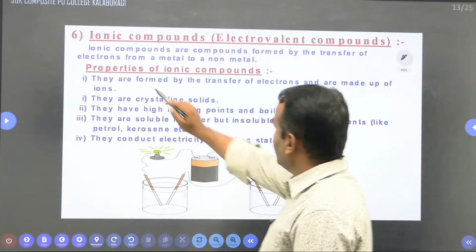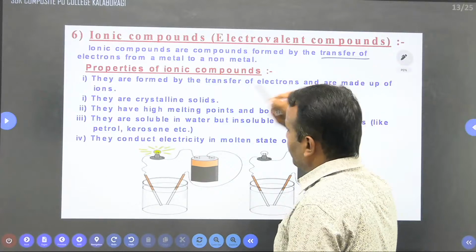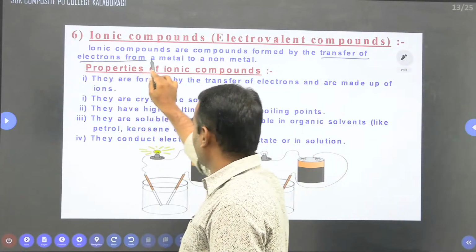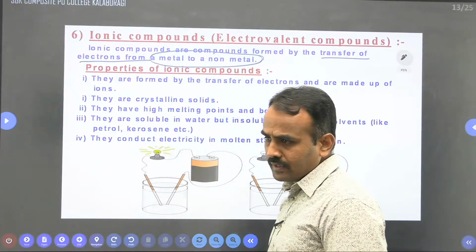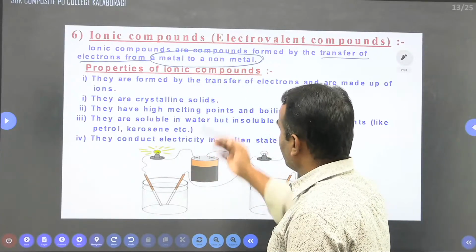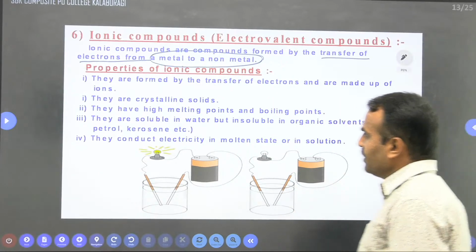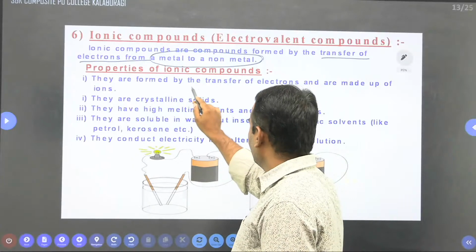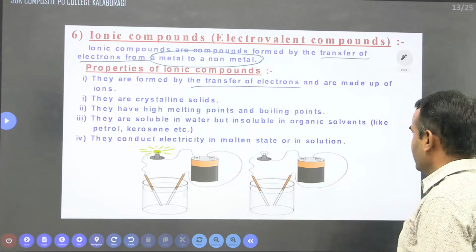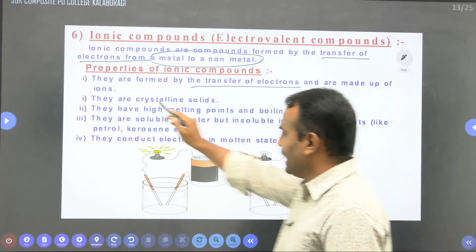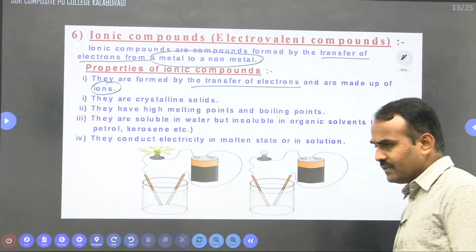So here, ionic compounds are compounds formed by the transfer of electrons, from metal to non-metal. Now, what are the properties of ionic compounds? See here, they are formed by the transfer of electrons and are made up of ions. So if ionic compounds occur, it means the electrons are completely transferred.